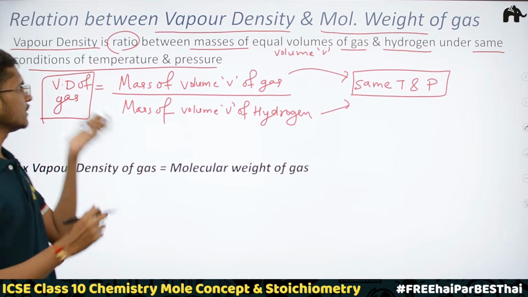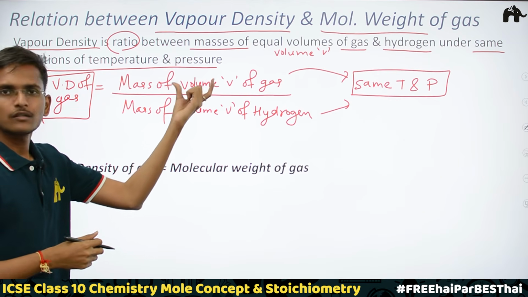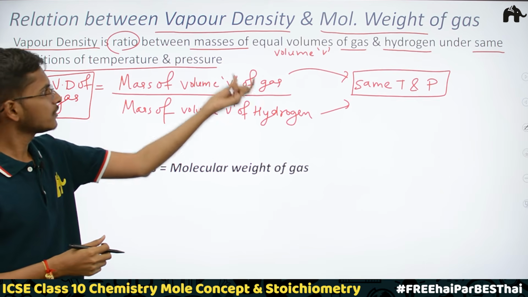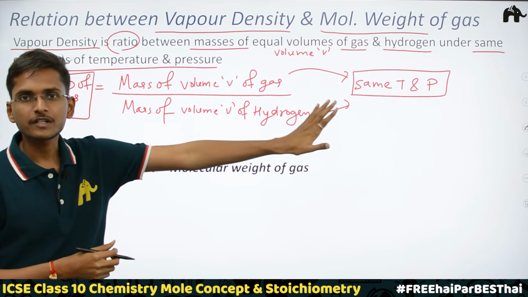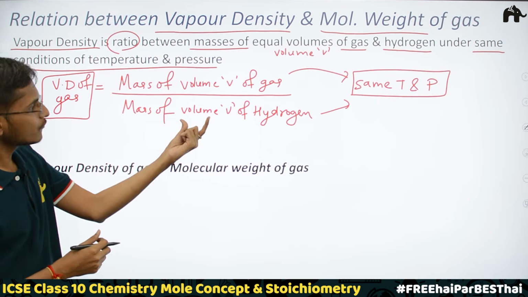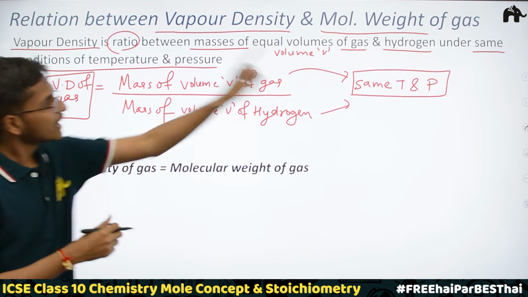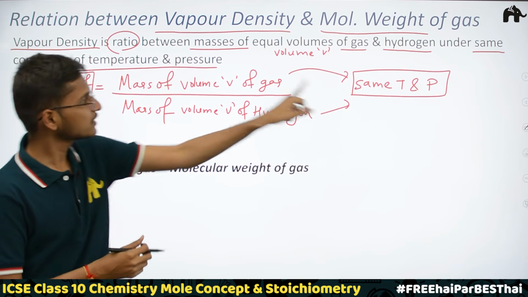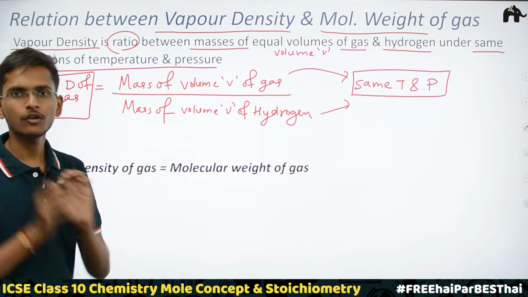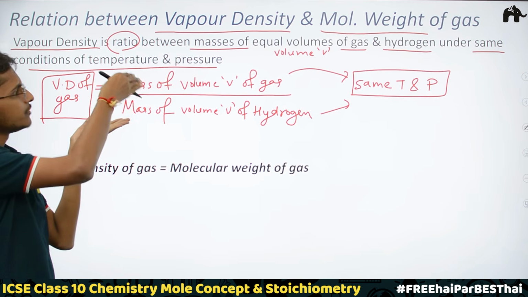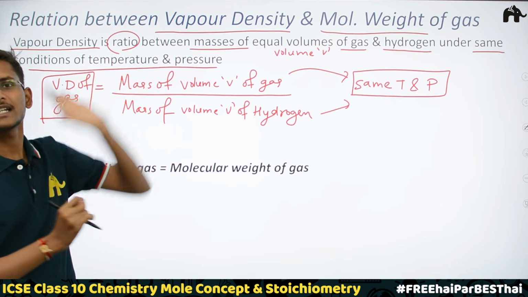When we have to find the vapor density of any gas, we would take a particular volume of gas and measure its mass at a particular temperature and pressure. Then we would take the same volume of hydrogen and measure its mass at that temperature and pressure, and then we would divide the masses and we would get the vapor density of this gas.